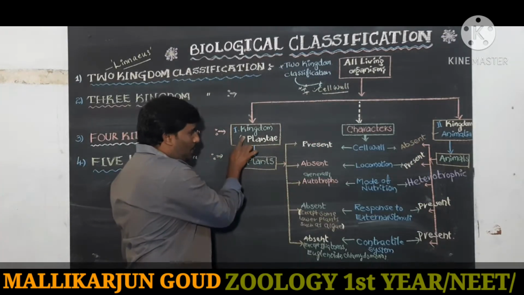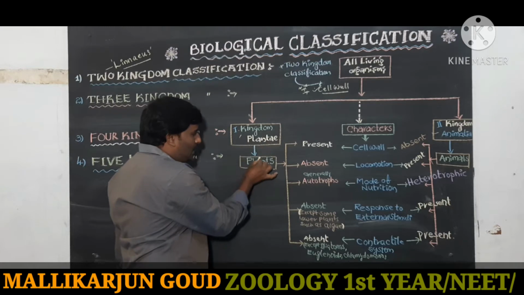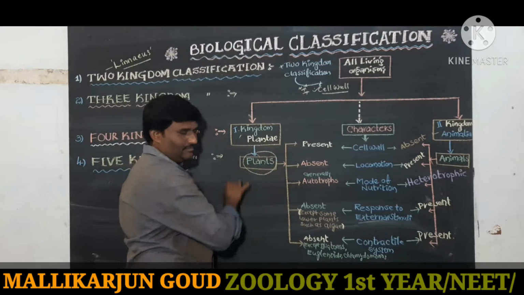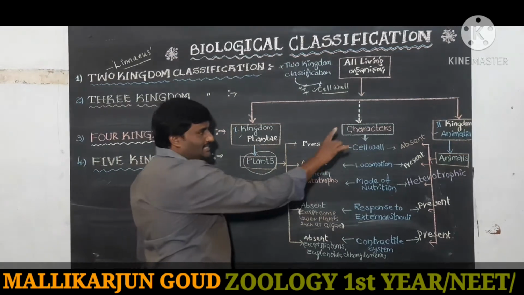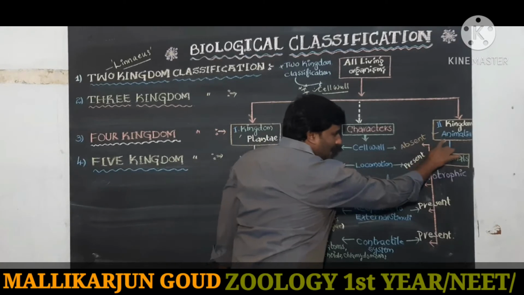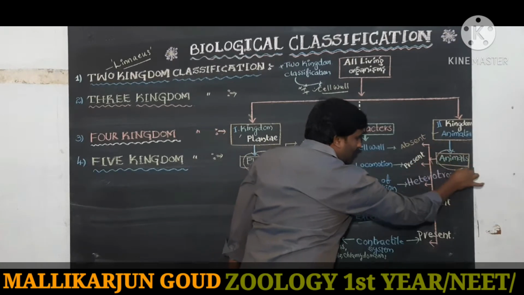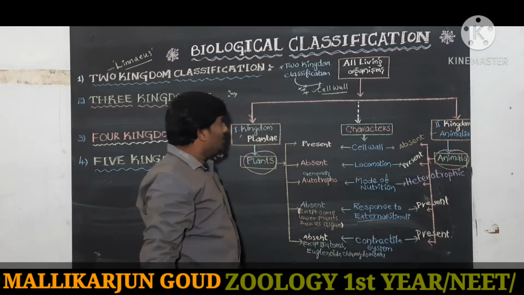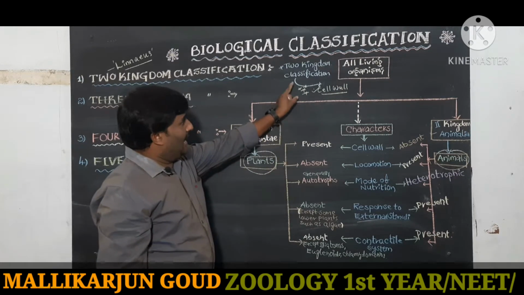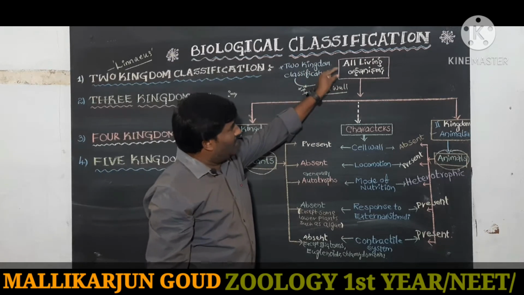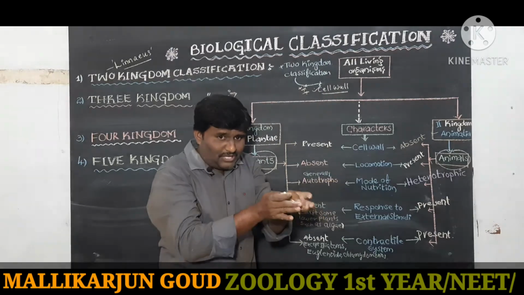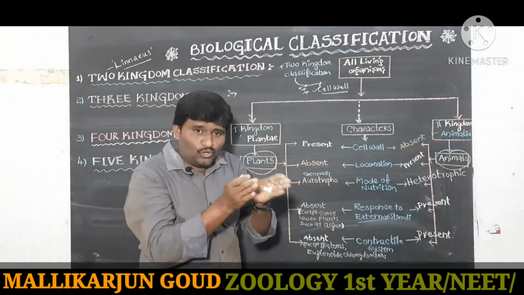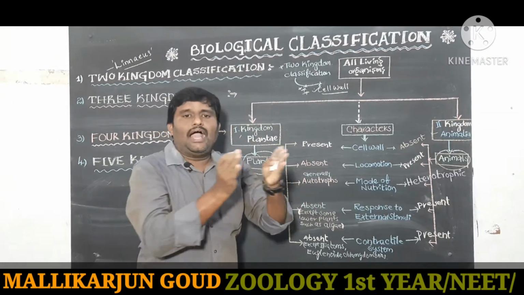The kingdom Plantae includes plants. The second kingdom Animalia includes animals. So Linnaeus classified all living organisms into 2 groups, plants and animals.